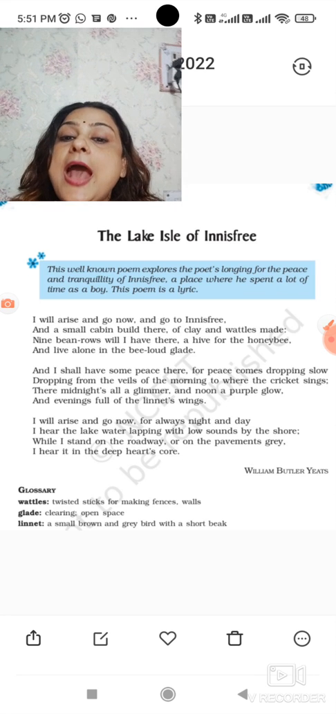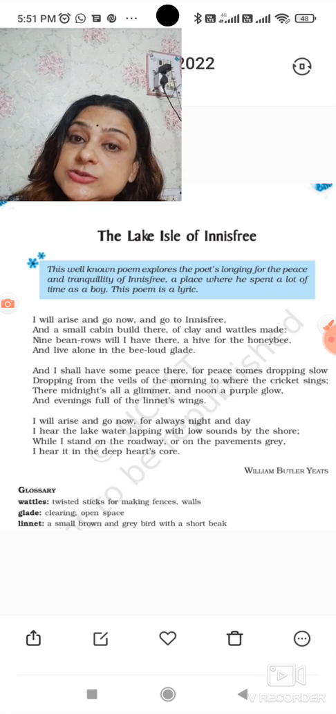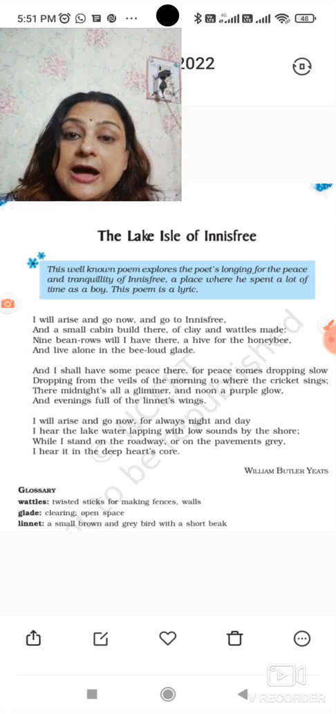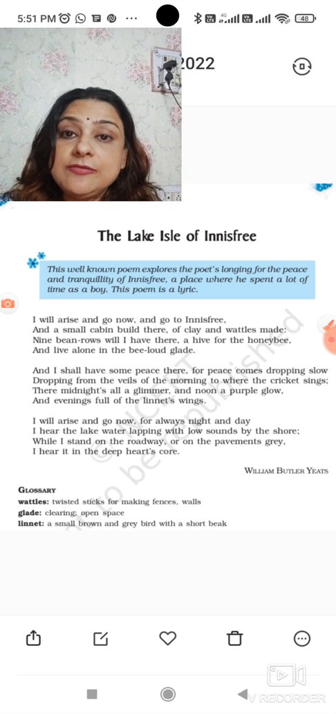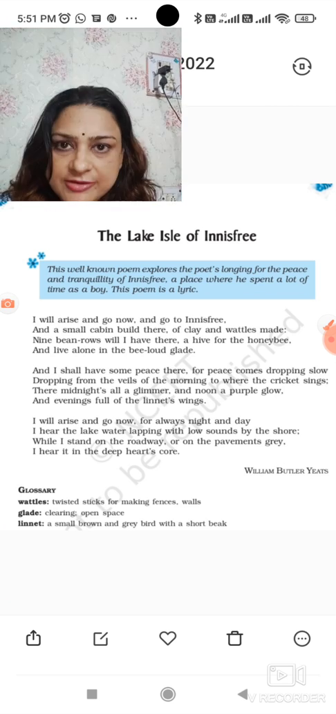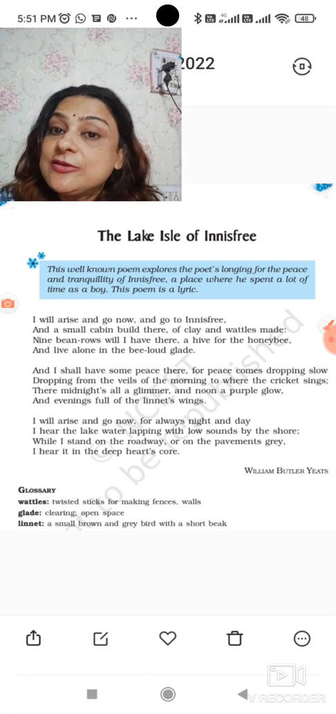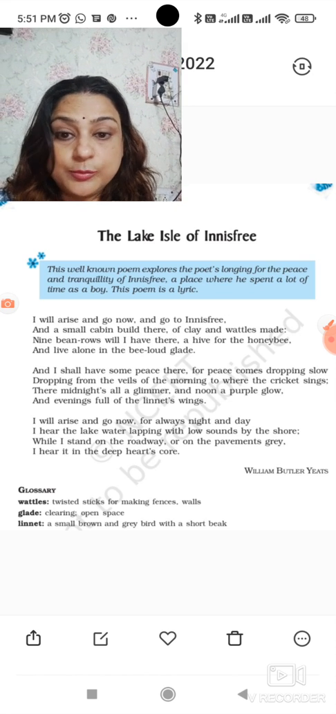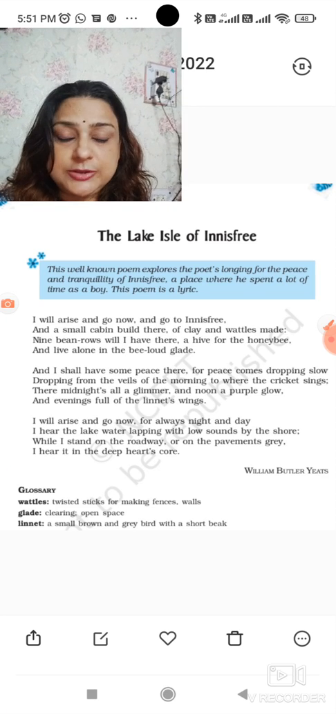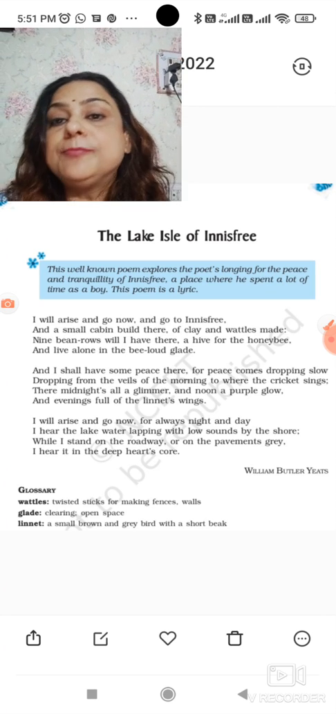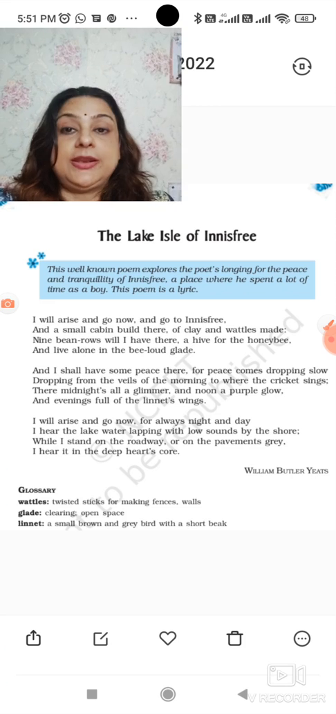Okay, and evenings full of the linnet's wings. He is saying that linnets are birds, and in the evenings he could see the birds everywhere. So he is saying he could see the wings of those birds everywhere in Innisfree. So how beautiful and how peaceful it would be to live in Innisfree.